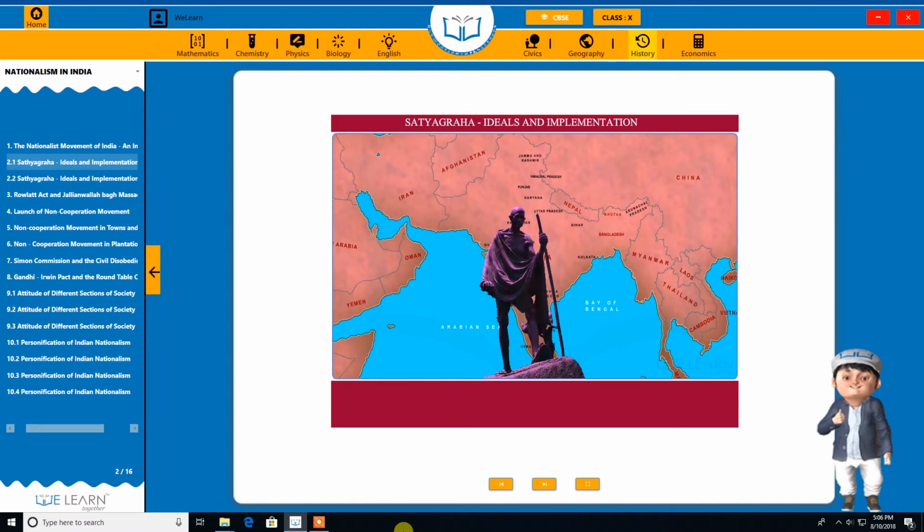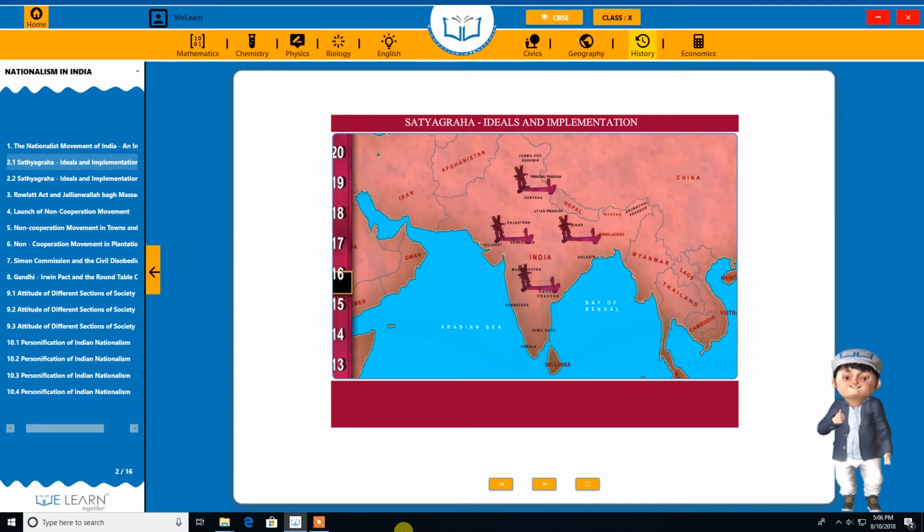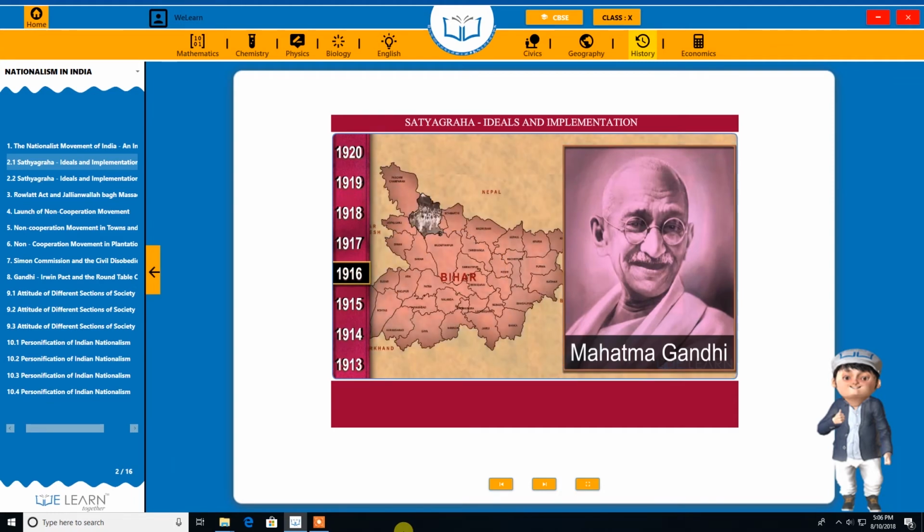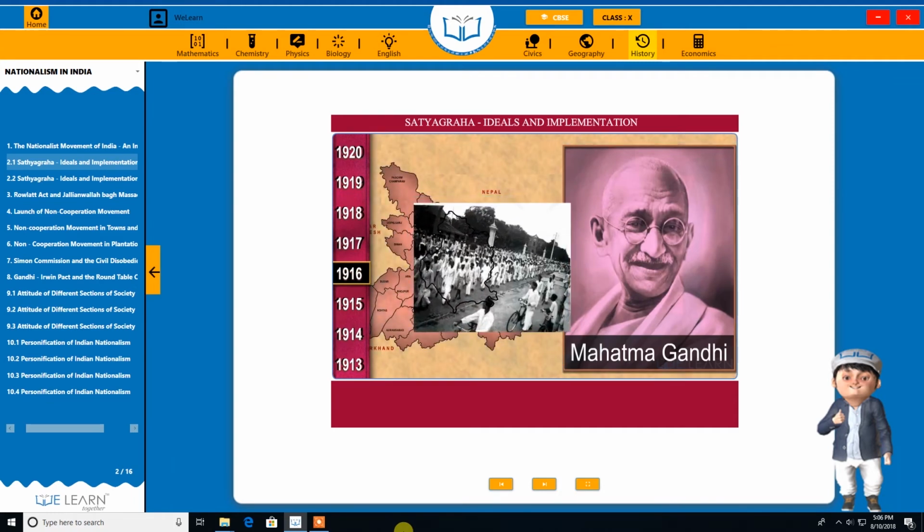Mahatma Gandhi successfully organized satyagraha movements in different parts of India. In 1916, he visited the poor peasants of Champaran district in Bihar.